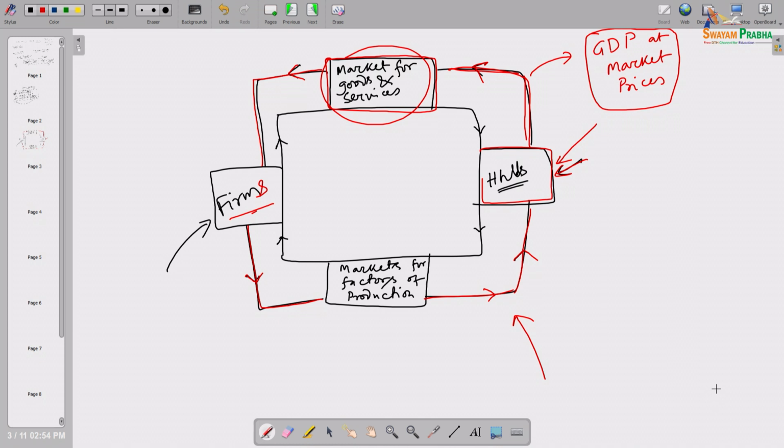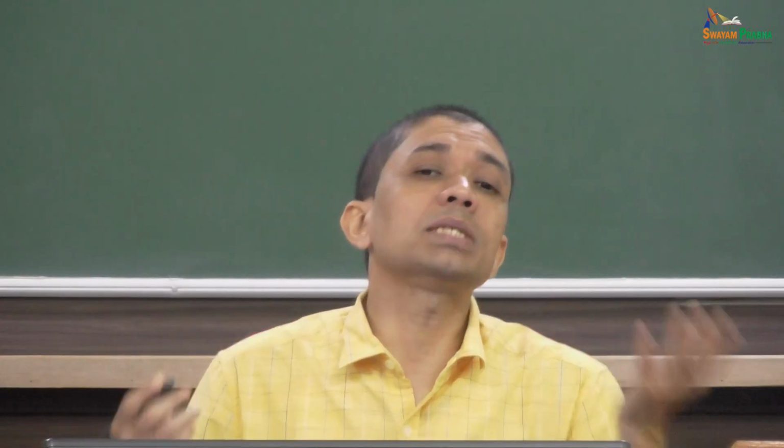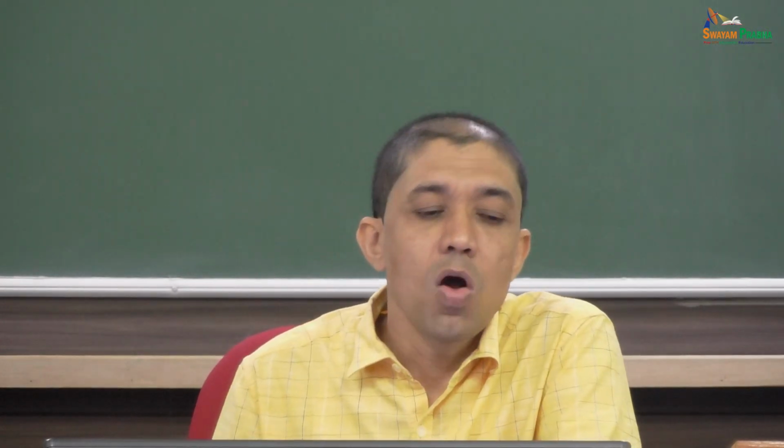If we capture only this loop for goods and services, how much total goods and services are transacted within that economy, as market value, that is called GDP at market prices.